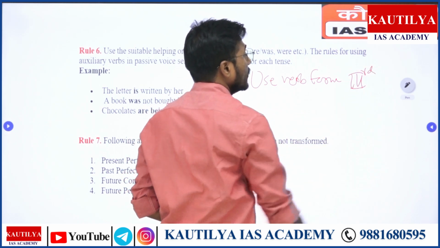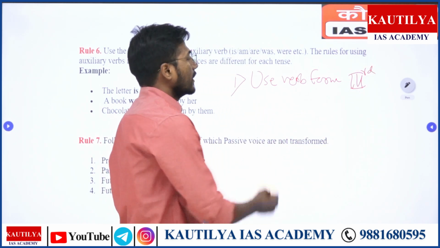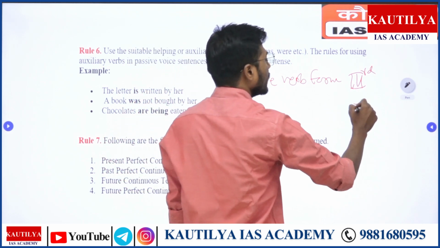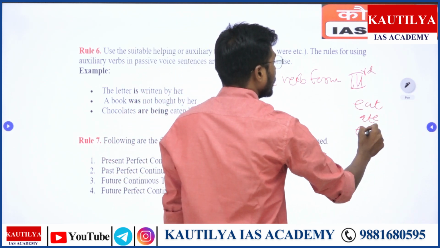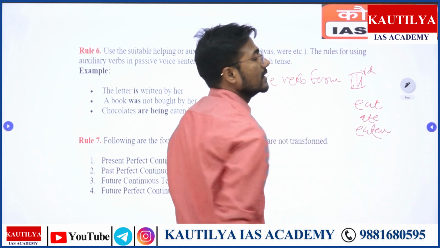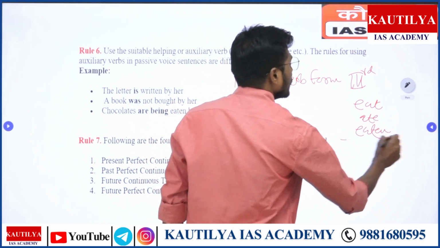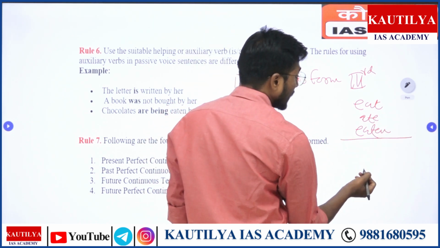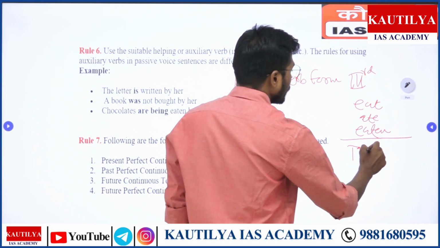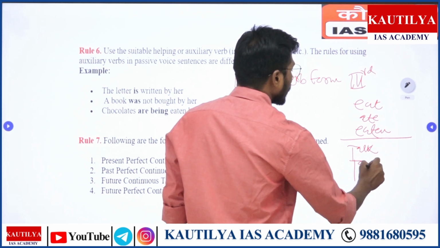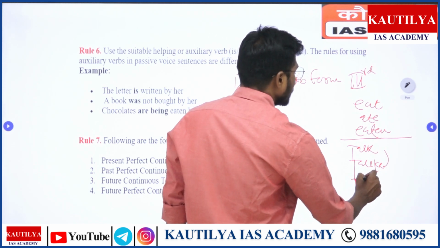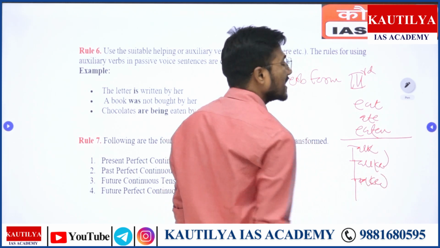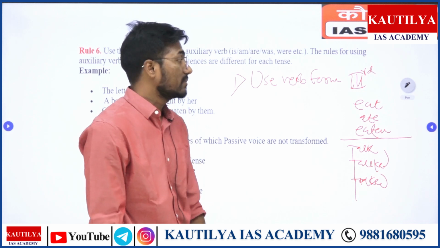Now you know that what is verb form number 3, right? Say basic example is eat, then ate, and this is eaten, right? Then with examples like talk, second is talked and third is talked as well, right? Third is again talked. Past participle, that we say, past participle.